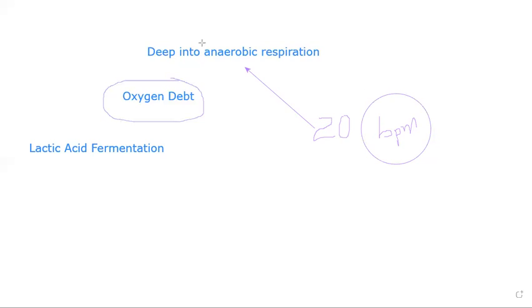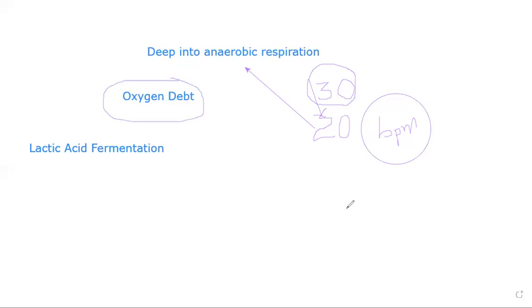While he was running, maybe the breathing per minute reached 30. But once he stops, it should come back to normal immediately, because the energy requirement is no more.